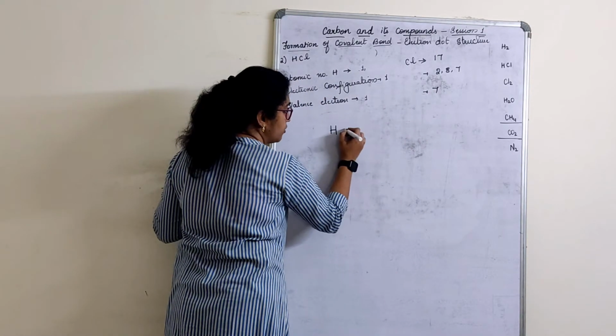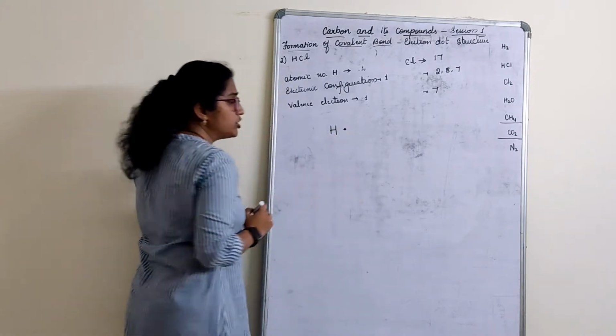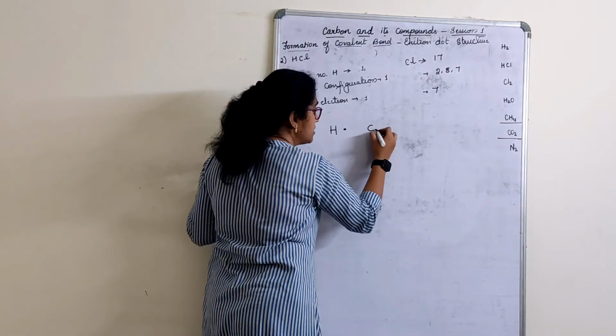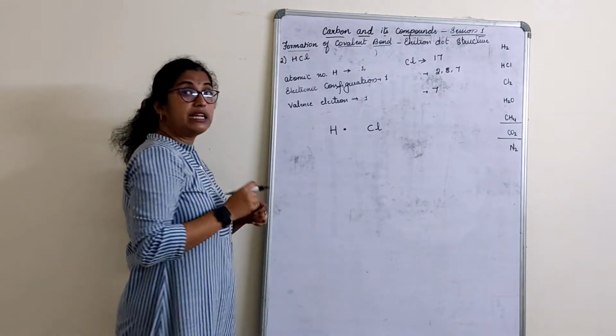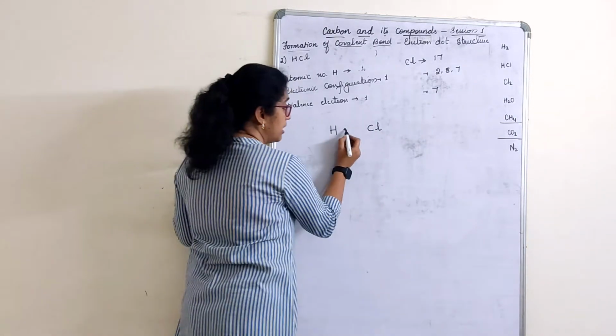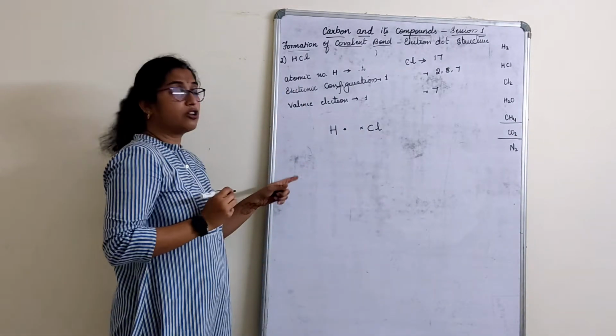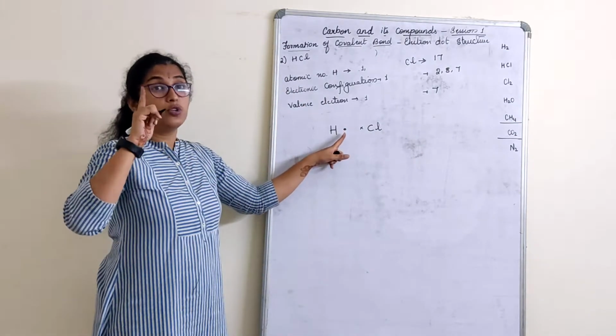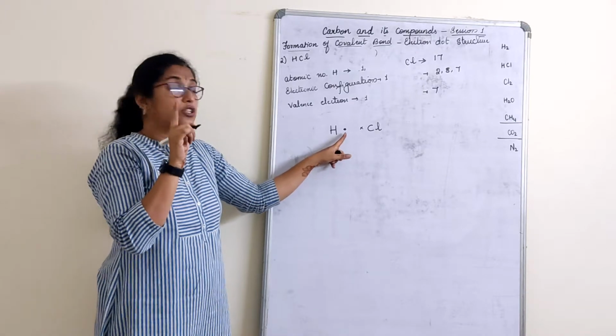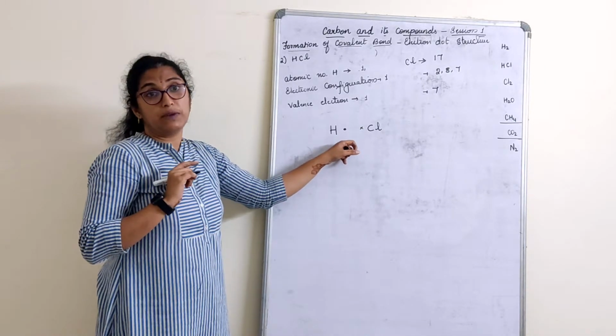I'll first put hydrogen here. I'll put hydrogen as a dot. Now comes chlorine. Now chlorine I will represent by cross. Now only one cross I will put here. Why only one cross? Hydrogen wants only one electron from chlorine to form a duplet structure.